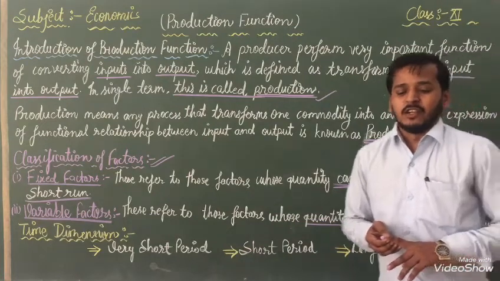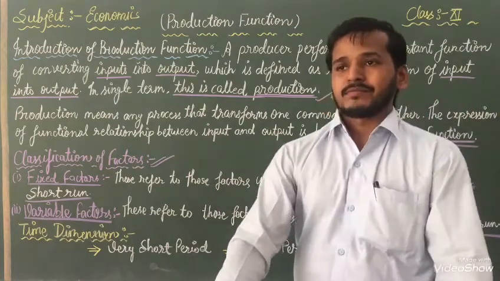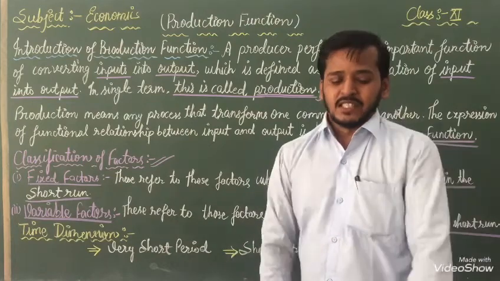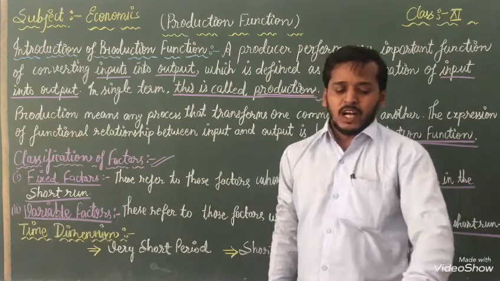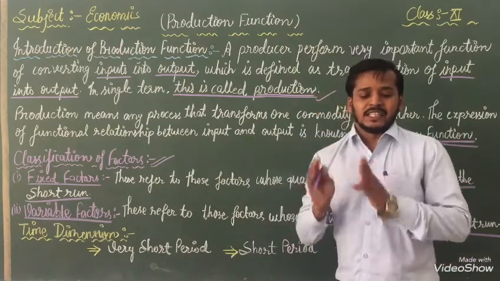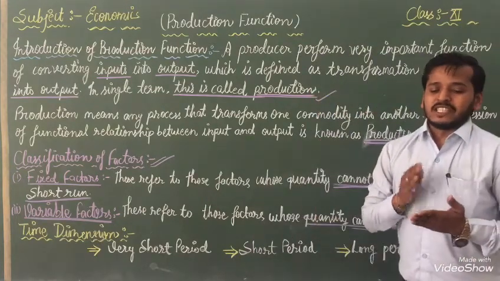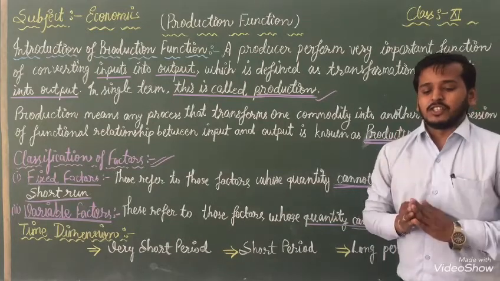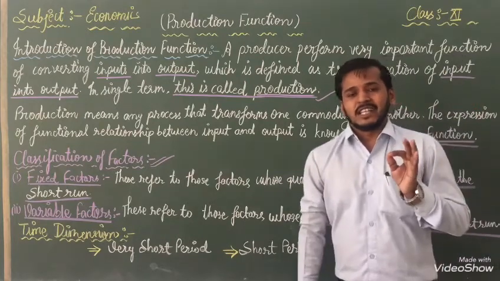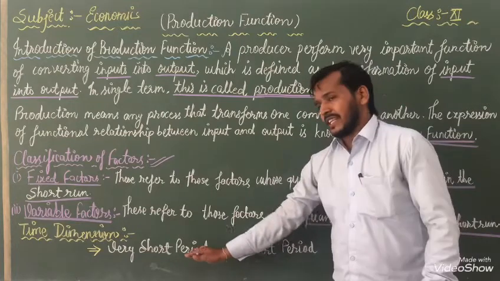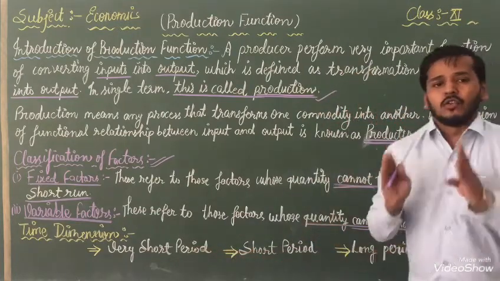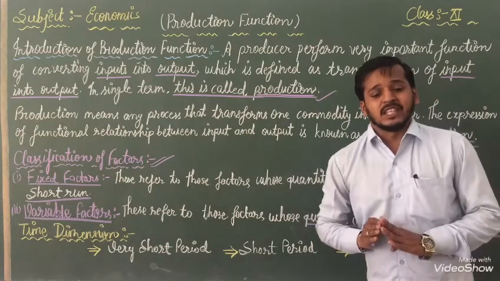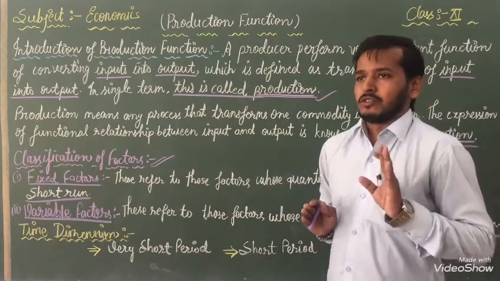Once again listen. For example, it increases when output increases and decreases when output decreases, or is zero when there is no output. Here the output is coming, but here no output will come. This is the difference between both.